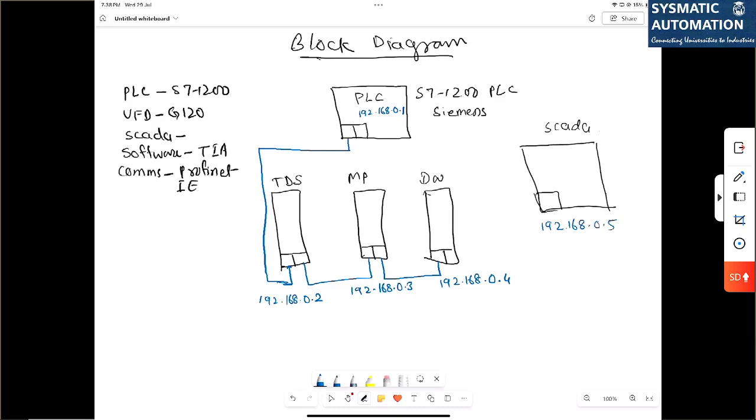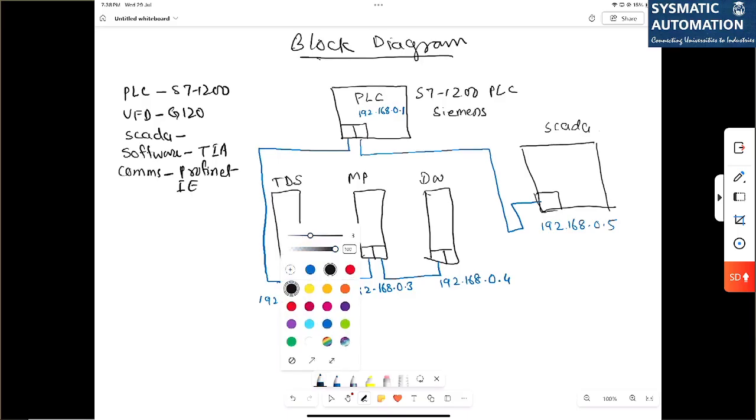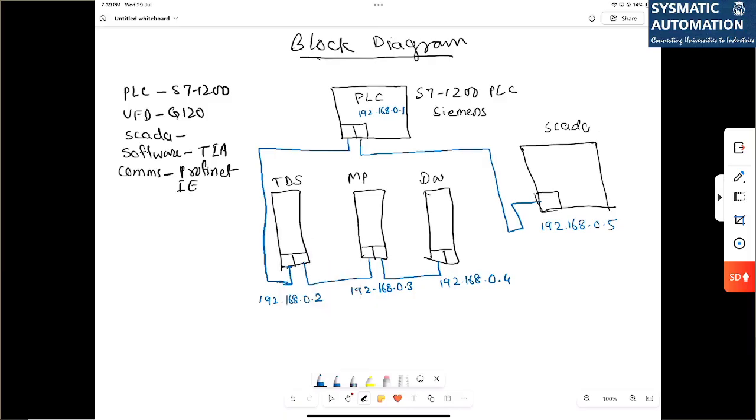So these are the IP addresses, and then from this port I am connecting my laptop. So the SCADA is on my laptop, so the IP address set for SCADA is 192.168.0.5. So this is the way we connected all our LAN connection, or what you call Profinet connections. So hope this diagram is clear to you all.